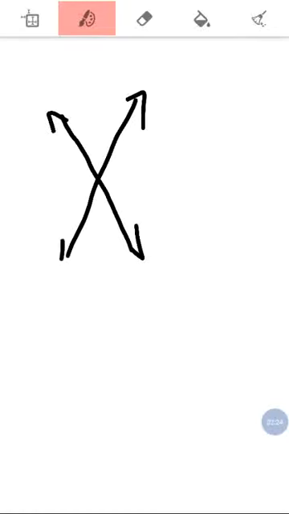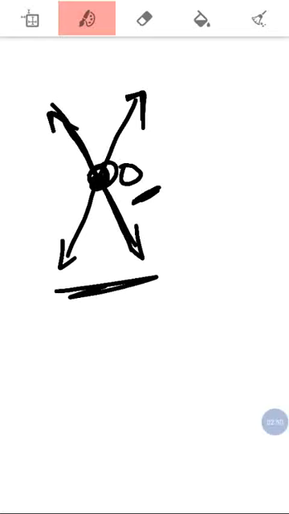Next, intersecting lines. Look here, student. These two are intersecting lines, and this point O is the intersecting point. The two lines intersect at one common point, that is O. When two lines intersect at a common point, they are called intersecting lines. Understand?